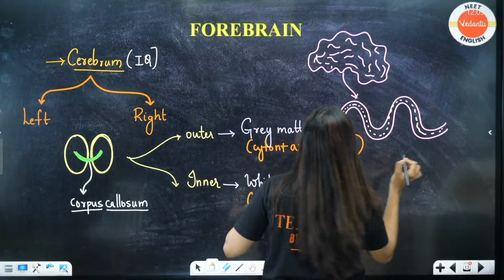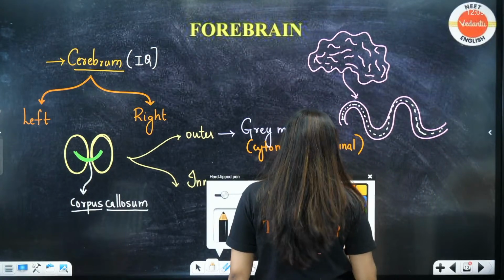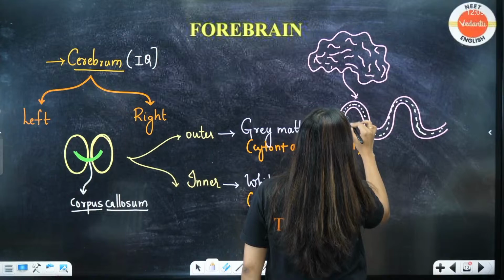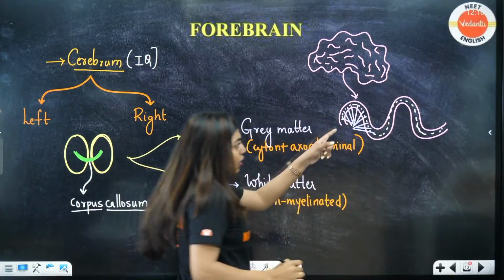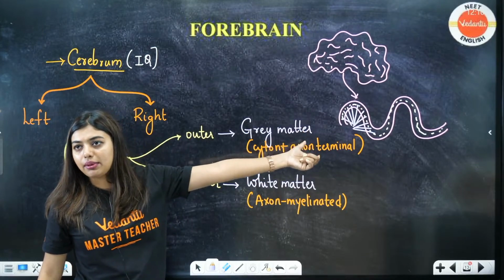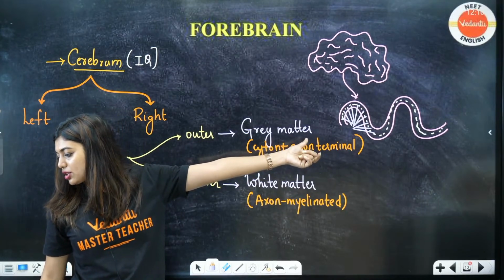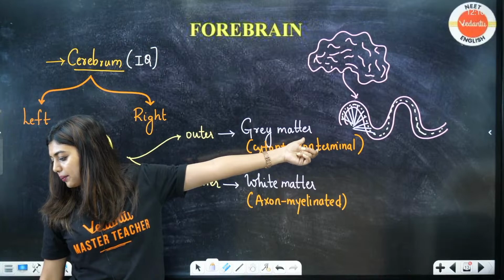That will lead to the formation of grey matter. Then your axons will be there like this. Okay, they will constitute the white matter. Got it, all of you? Yes or no? In the chats, quickly.